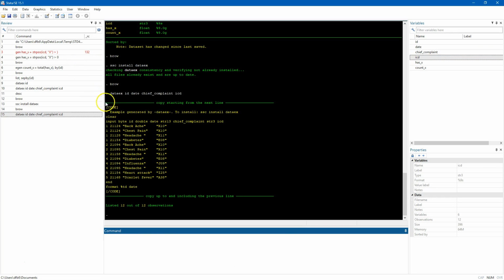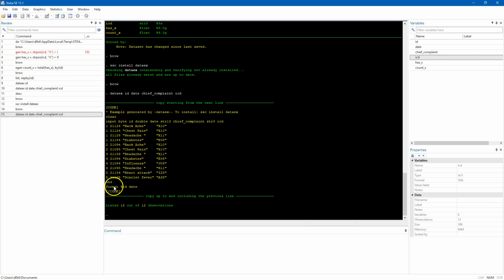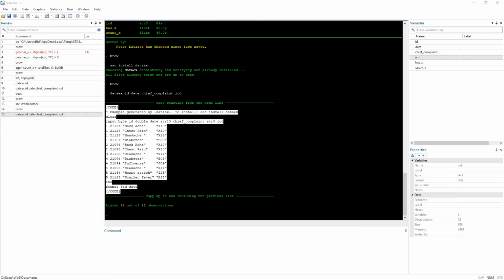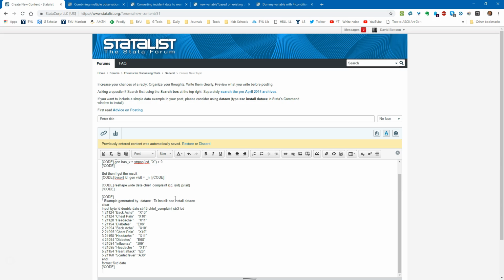Okay, so it just spits this out, and you'll notice it says start copy starting from the next line. Well, that's because it's going to include this BB code, the code and that code delimiter. So now when I paste this into Statalist, now when I post this onto Statalist, here it is.